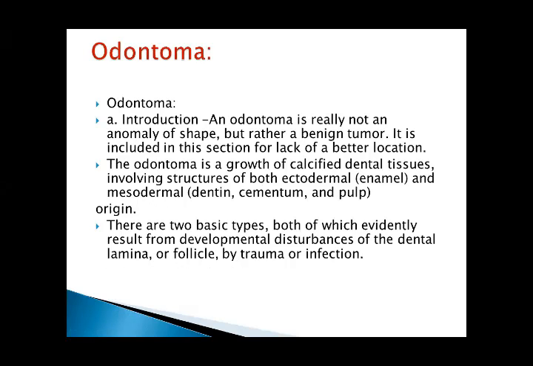Odontoma. Odontoma is included in this section for completeness. An odontoma is a growth of calcified dental tissues involving structures of both ectodermal enamel and the mesodermal dentine, cementum, and pulp origin. There are two basic types, both of which evidently result from developmental disturbances of the dental lamina, or the follicle by trauma or infection.